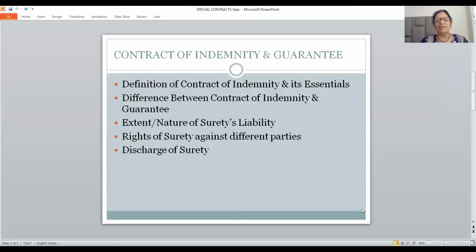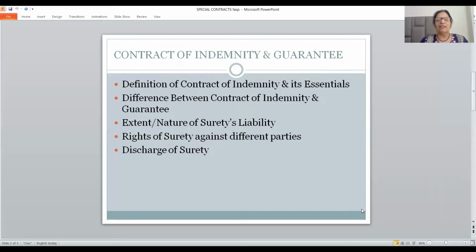And it is coextensive with that of the principal debtor. If there is no contract to the contrary, then as per section 128, whatever amount the debtor is liable to pay, the similar liability has to be discharged by the surety. Surety can always limit his liability. It is not necessary, friends, that the surety should give the guarantee for 100% of the debt. He can always give the guarantee for 100% if he wants, or he can reduce his liability. He says, I will give the guarantee for 50%, 60% or 80%. So that is why we say he may always limit his liability.